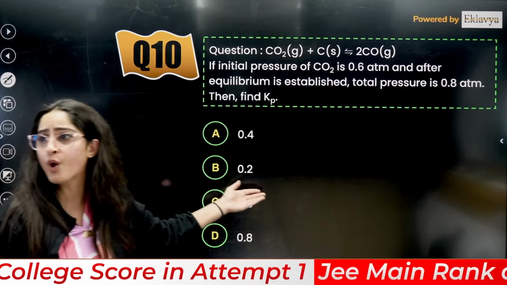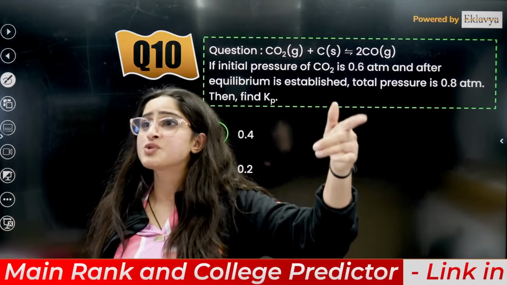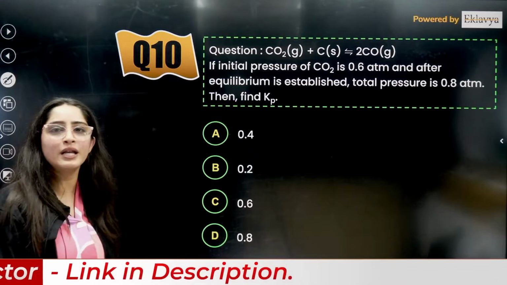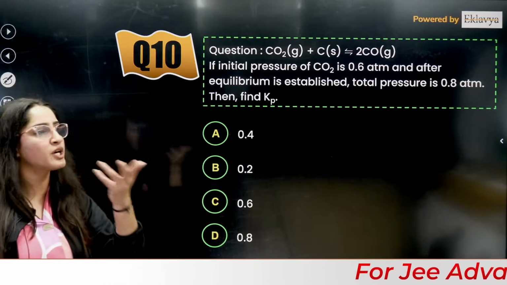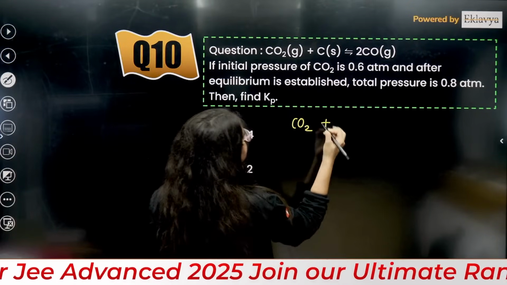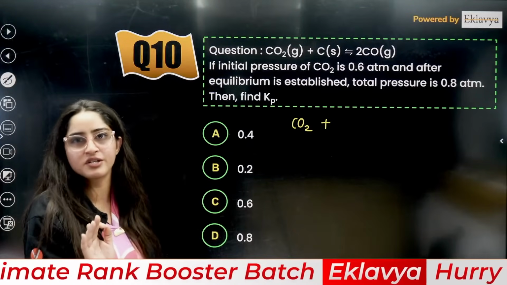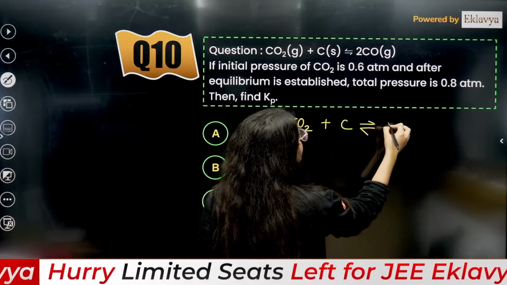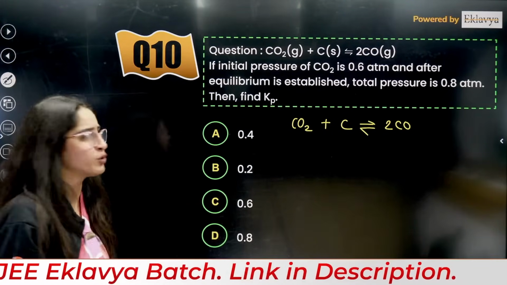Everybody, this is from which chapter? I want to see that in the comment section. This is from equilibrium, ma'am. Equilibrium, simple. It's just that here they are talking about pressure. Let's solve this. Here you have CO2, firstly this. It will take a little bit of time, but it's not a difficult question. If you have practiced and solved the mock test along with me, you will say, ma'am, this is such an easy question.